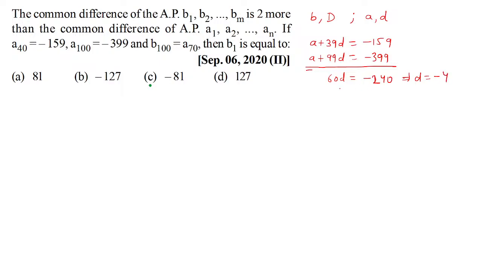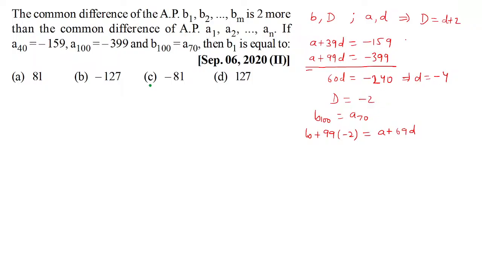minus 4. And since it is said that the common difference of the first, that is capital D, is 2 more than small d, capital D becomes minus 2. Now it is said that B100 is equal to A70. What is B100? It is B plus 99 capital D, which is minus 2, equal to A plus 69D. So that means we would need A also.